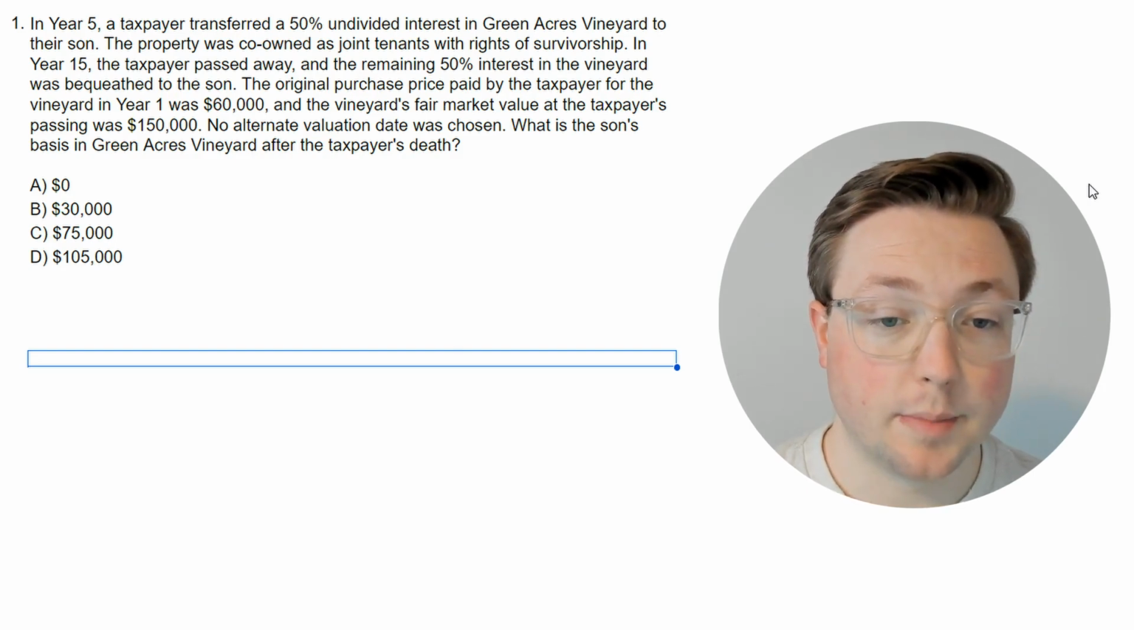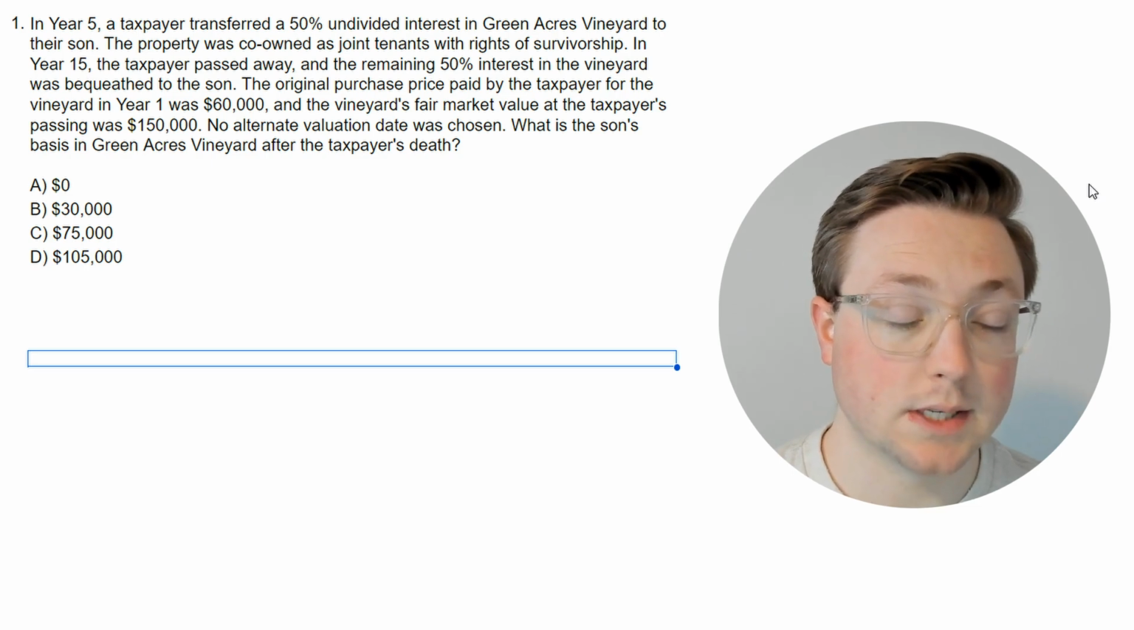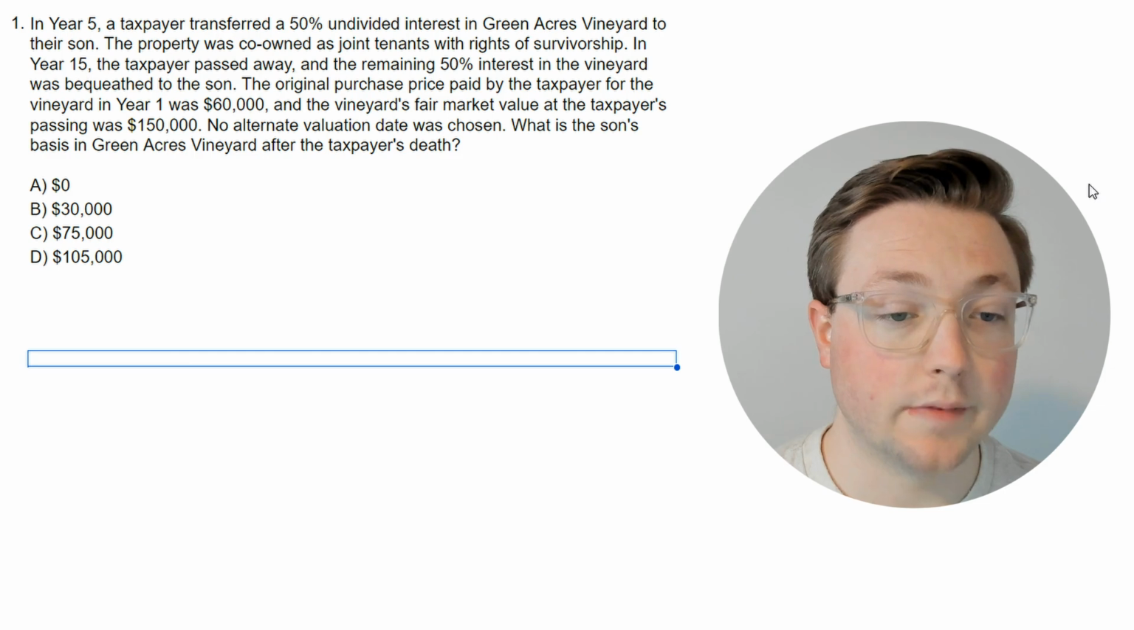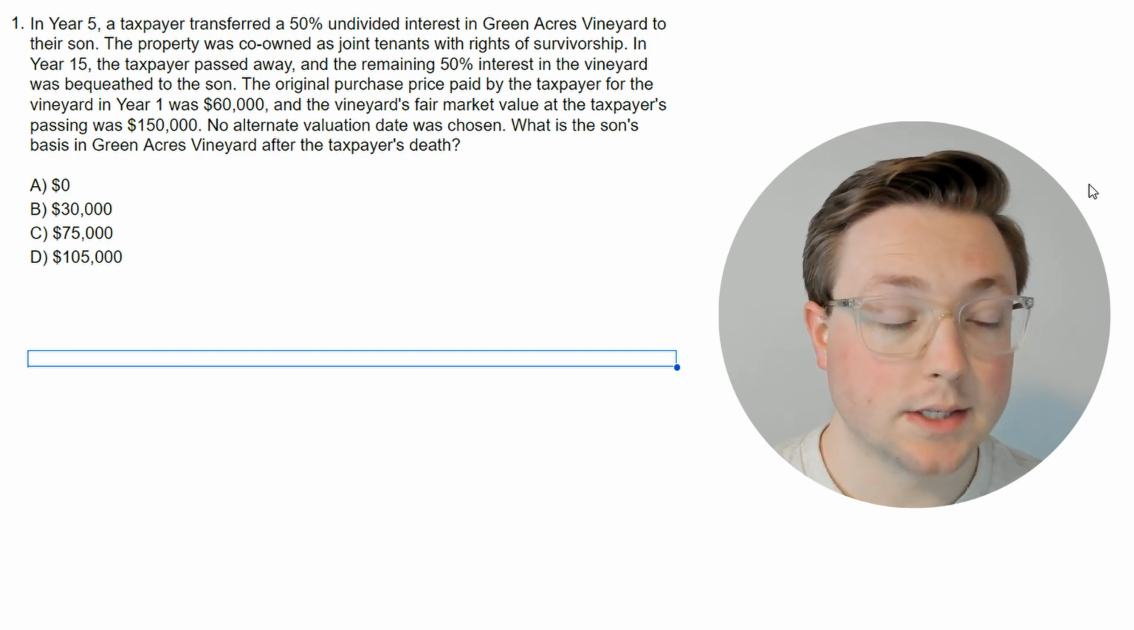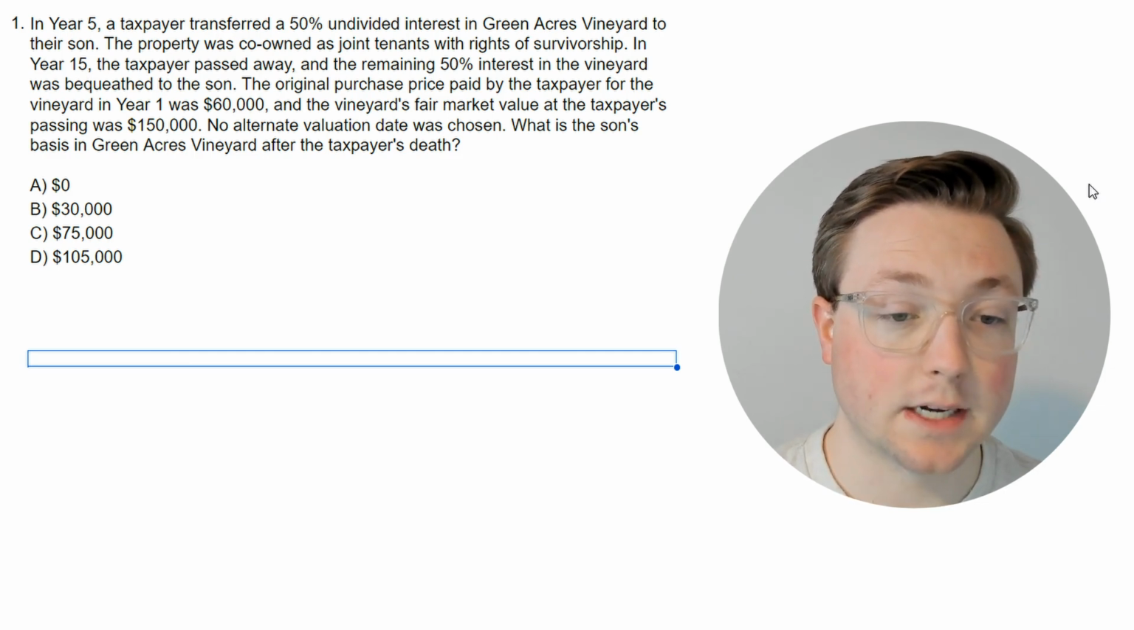The original purchase price paid by the taxpayer for the vineyard in year 1 was $60,000, and the vineyard's fair market value at the taxpayer's passing was $150,000. No alternate valuation date was chosen. What is the son's basis in Green Acres Vineyard after the taxpayer's death?